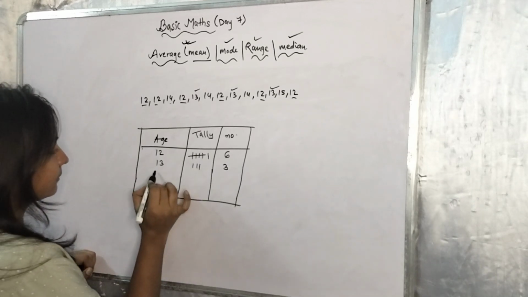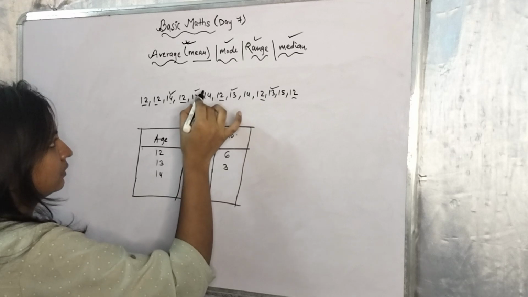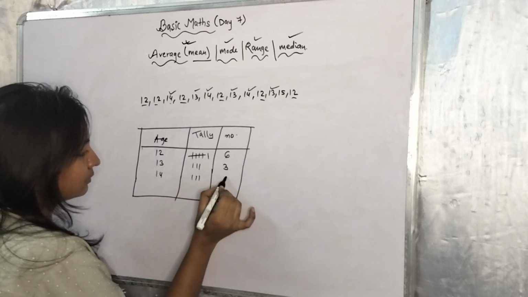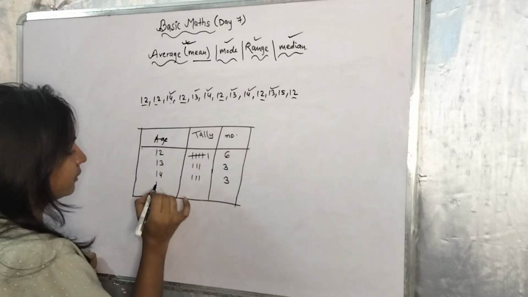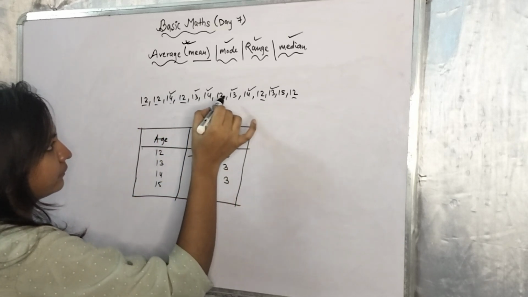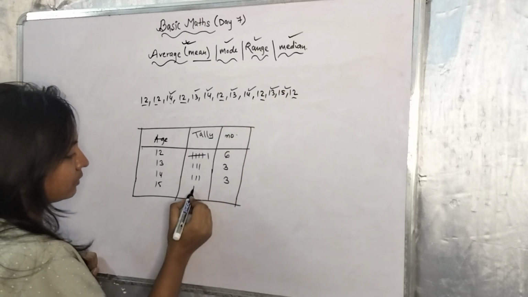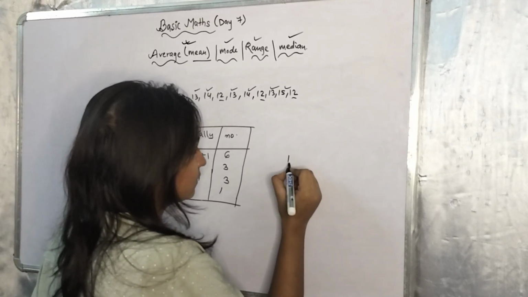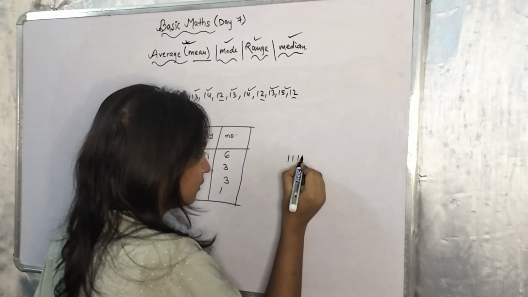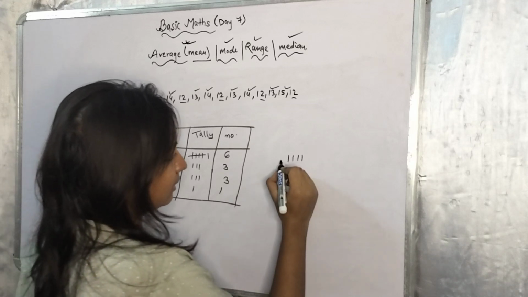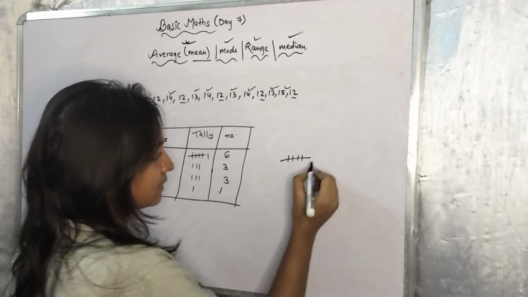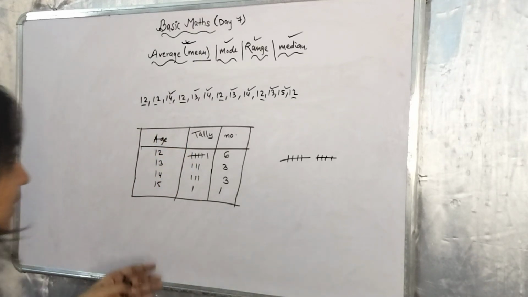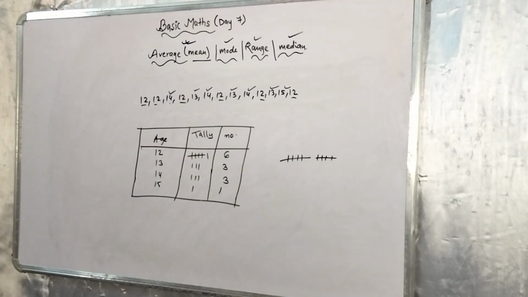So for 14 we will see once, twice, thrice, only thrice. So 1, 2, 3, and for 15, 15 is only once. So 1. See, again let me tell you, this is 1, this is 2, this is 3 and this is 4. But how will we write 5 in tally? This is 5. This is 6, this is 7, this is 8, this is 9, again 10. So this is how we represent it in tally format.